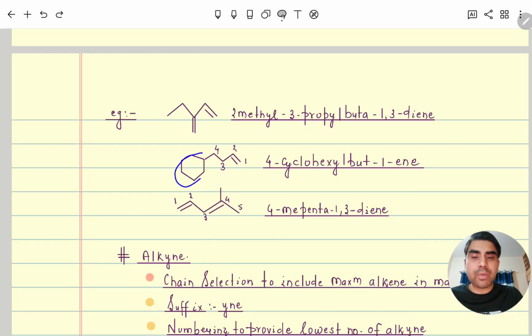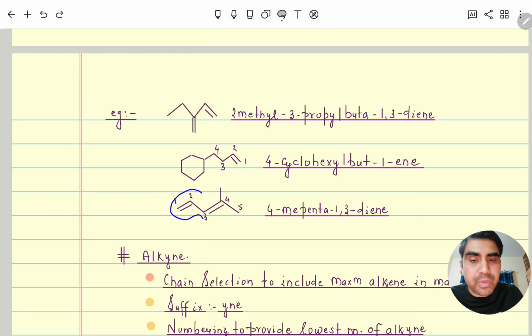Similarly here, irrespective of the longest carbon chain, this open chain only will be our main chain. Similarly here, this is our main chain. So first we will give priority to our double bond. Here you can see 1, 3 is coming, but from this side if we do, it will be 1, then 1, 2. So the double bond here, minimum position is 2, and then 3, 4. So 2, 4 is coming, but from this side it is 1 and 3.